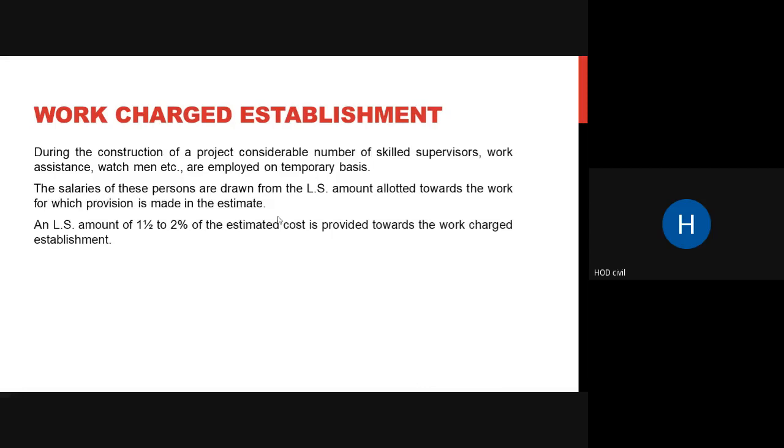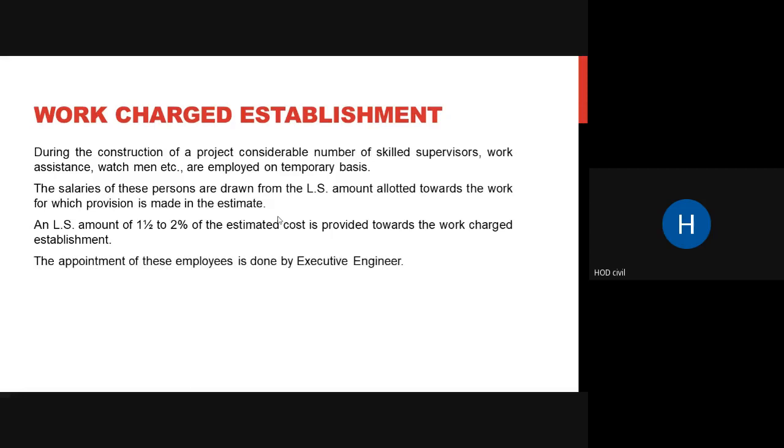This is nothing but a work charged establishment, and an LS amount of 1% to 2% of the estimated total cost is provided towards work charged establishment. Suppose they are going to work on foundation, so a lump sum amount is allotted for foundation, and from that their salaries are paid.